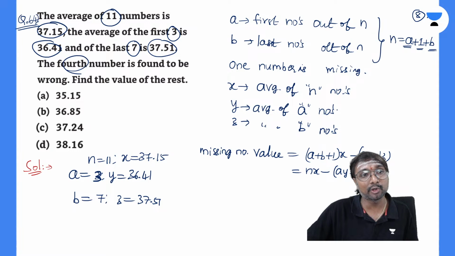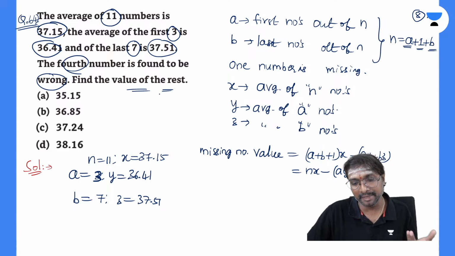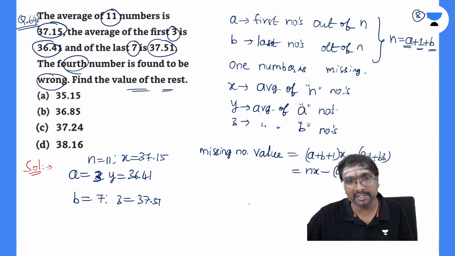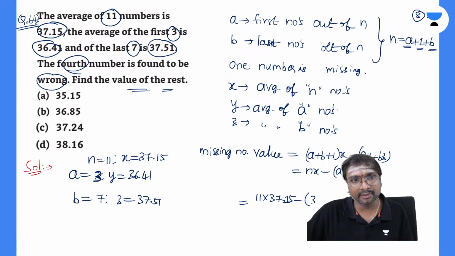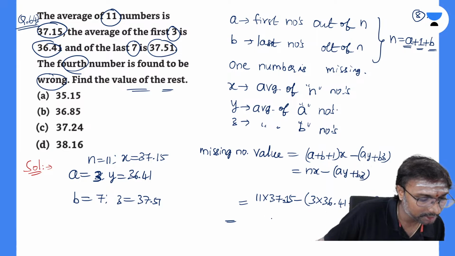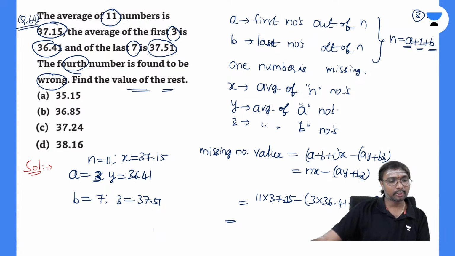The fourth number is found to be wrong or missing, and you are asked to identify its value. How can you find this missing number, everyone? A plus B plus 1 is N, which is 11. So 11 into X, 37.15, minus AY, that is 3 into 36.41, plus B, which is 7, into 37.51. Solve this and tell me, everyone, how much it comes to.